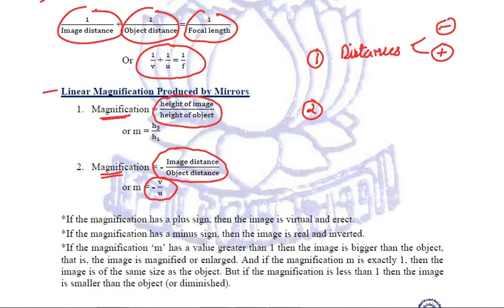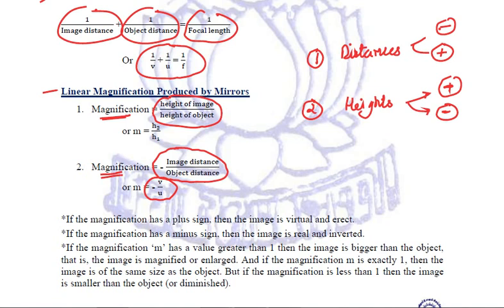Second thing is about the heights. The new Cartesian system states that anything above the principal axis is taken to be positive and anything below the principal axis is taken to be negative.